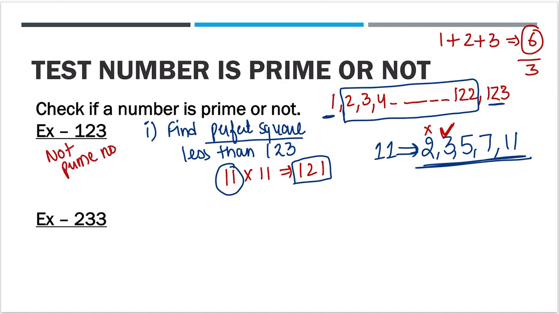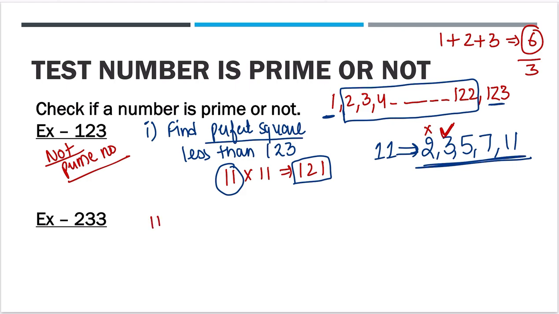So what did we do? We found a perfect square which was less than that number. Second, we picked that 11, and found all the prime numbers less than or equal to 11. Then we check the divisibility with only those prime numbers. If it is divisible by any of them, we'll say this is not a prime number. If it was not divisible by any of the numbers, we'll say yes. Now, second thing,